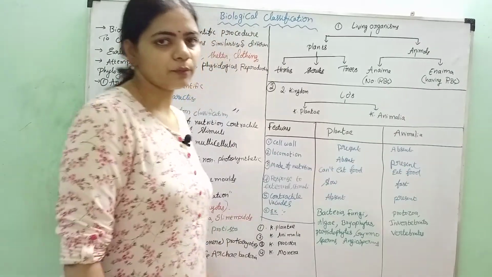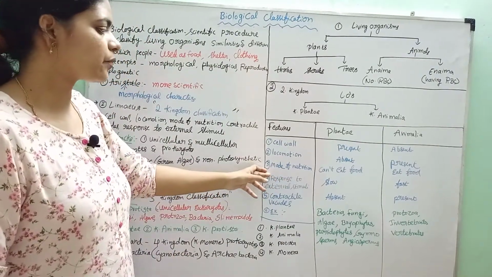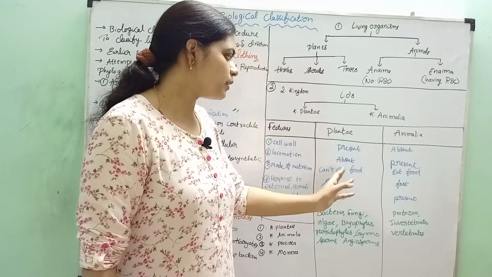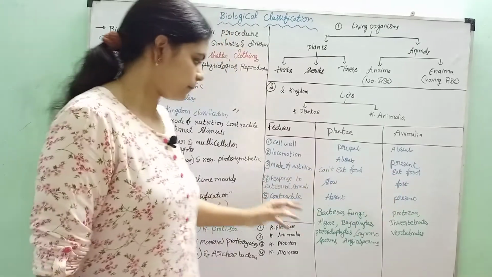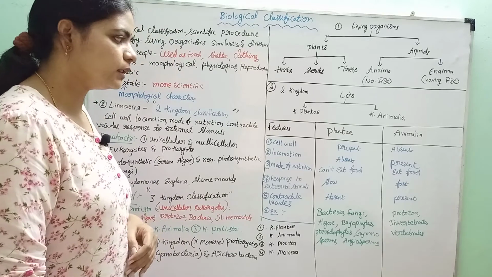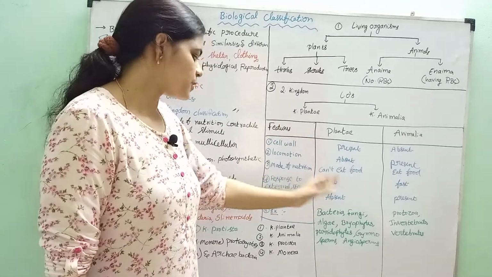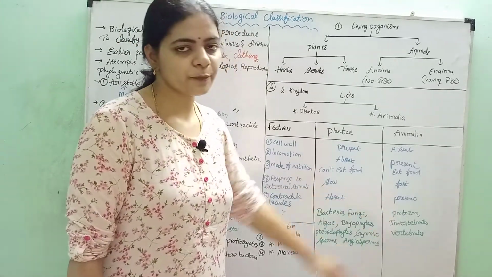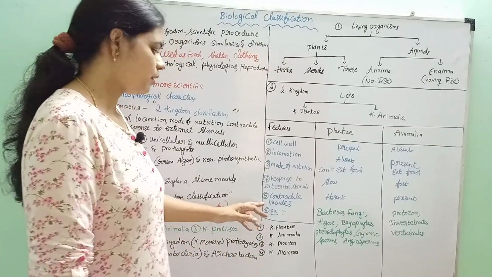Next, mode of nutrition: plants cannot eat food, whereas animals can. Response to external stimuli: plants show a very slow response, whereas animals show a rapid response. They can respond easily and fast.